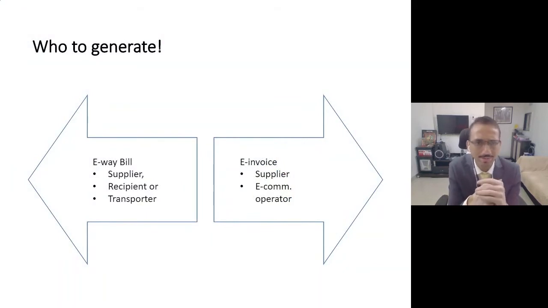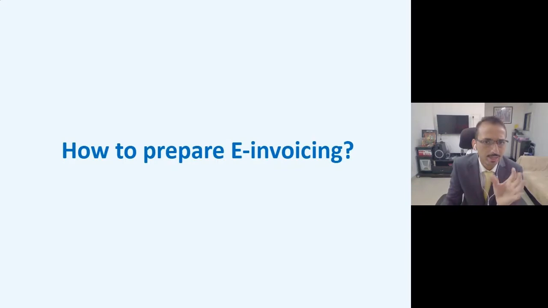Now when you compare this e-invoice system with e-way bill, many of you would have a question as to who can generate the e-invoice. Friends, as far as e-way bill is concerned, all of you know, a supplier can issue an e-way bill, a recipient can issue an e-way bill, and even a transporter can. But an e-invoice can only be issued by the supplier. In certain e-commerce transactions, the e-commerce operator can issue e-invoices on behalf of their vendors, but otherwise typically only a supplier is expected to issue an e-invoice, no one else.